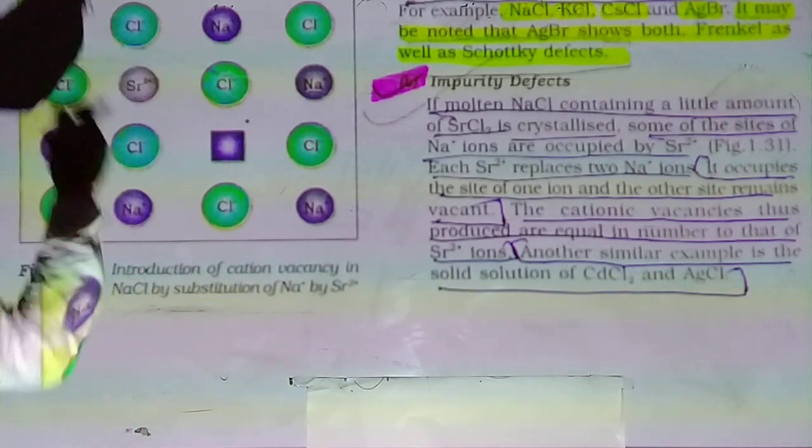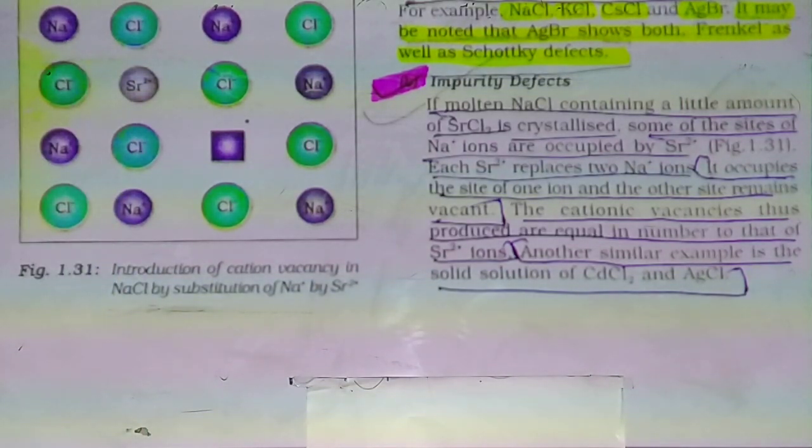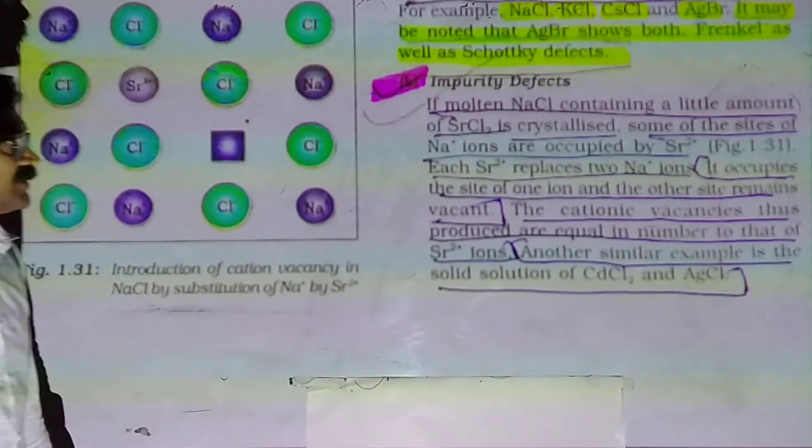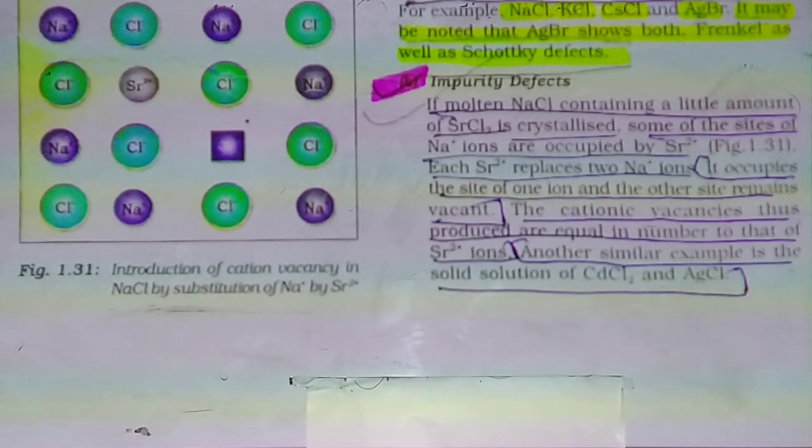If molten NaCl containing a little amount of strontium chloride is crystallized, when we take NaCl and melt it, strontium chloride is present as an impurity. Now we are crystallizing from the molten NaCl. So some space will be vacant due to presence of strontium.